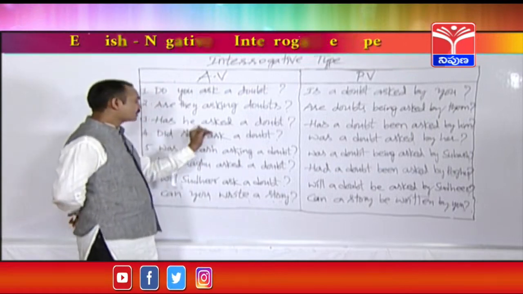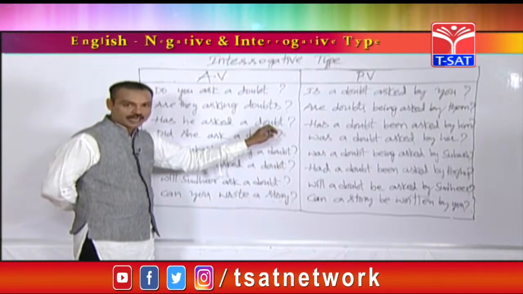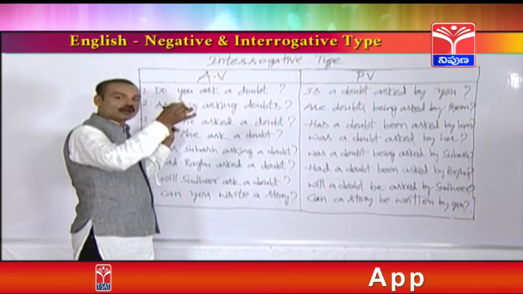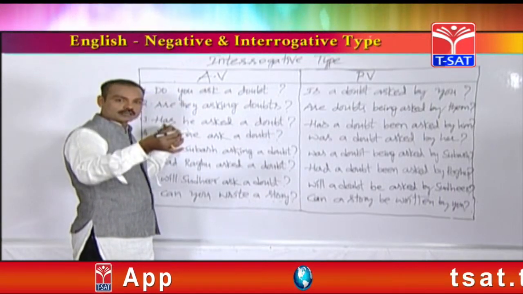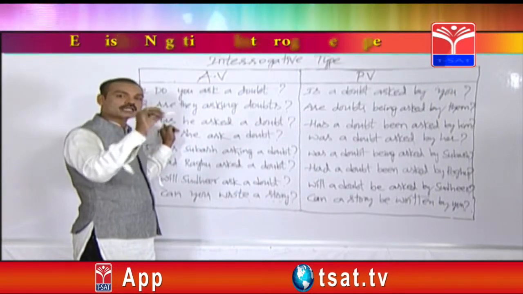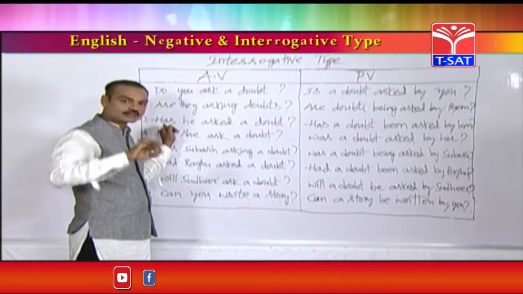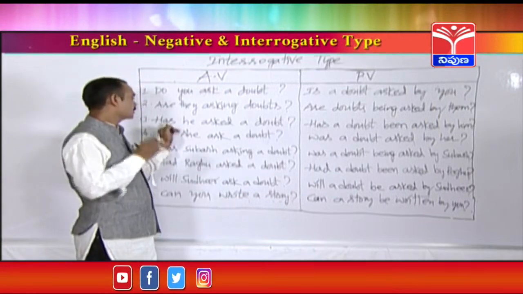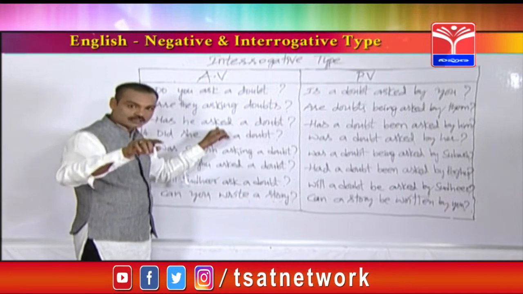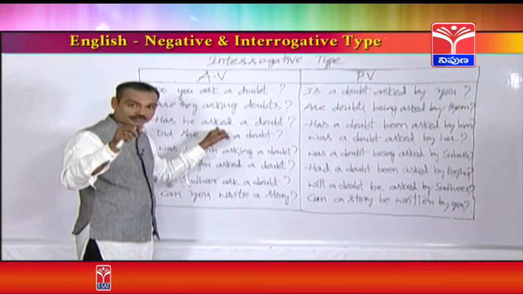See, has he asked a doubt? Before I, we, you, they and any plural subjects, have should be used in the beginning of the sentence. Before he, she and any singular subject, has should be used. See, has he asked? Have you asked? Have they asked? Has she asked?